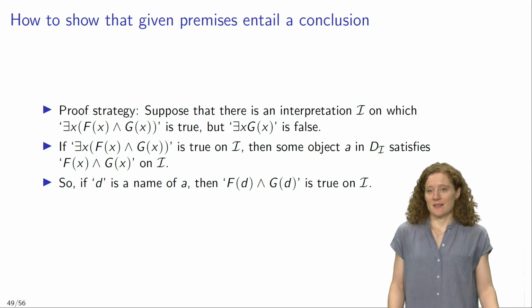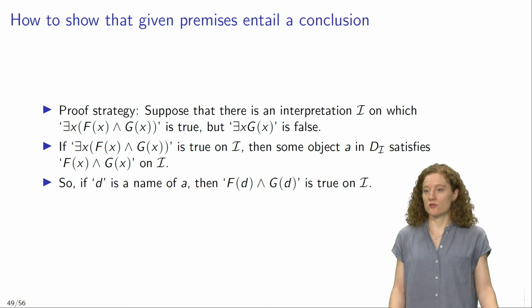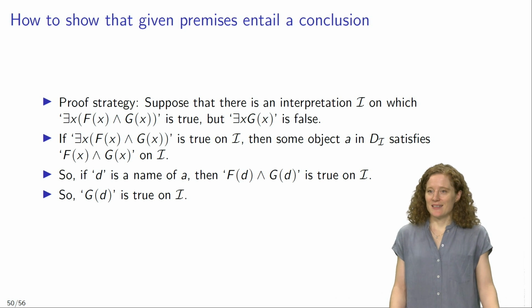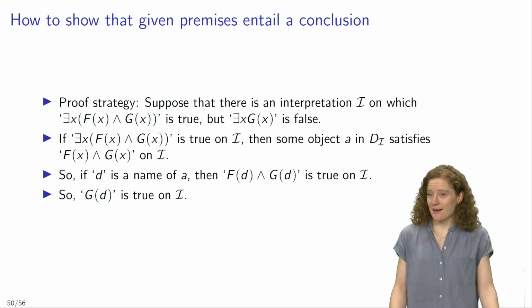Now, that means that if d is a name for A, then Fd and Gd is true on I. And given the truth conditions for conjunctions, that means that both conjuncts, Fd and Gd, are true on I, and in particular, the second conjunct, Gd, is true on I.